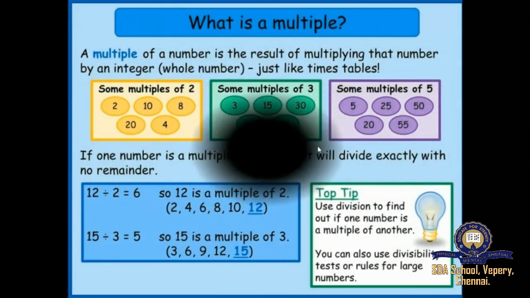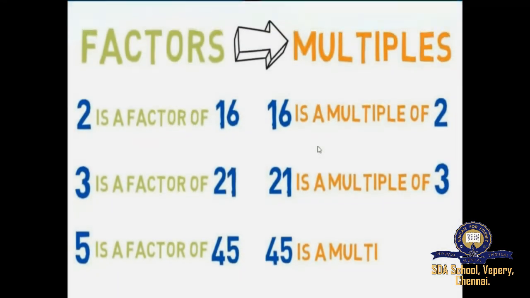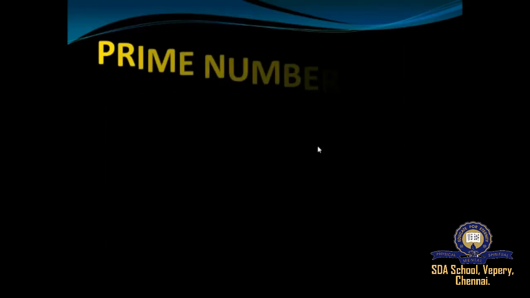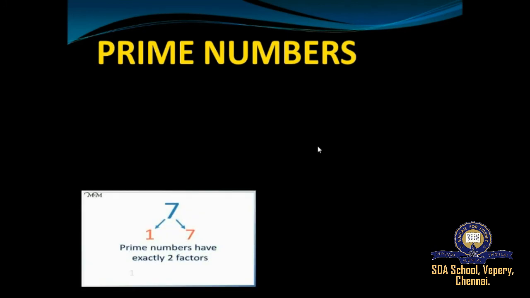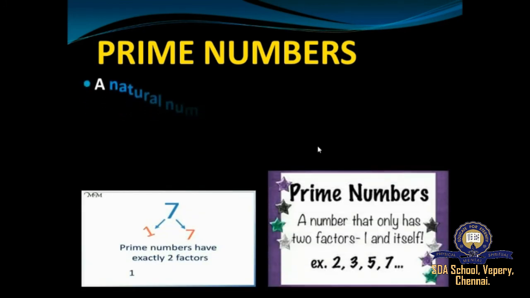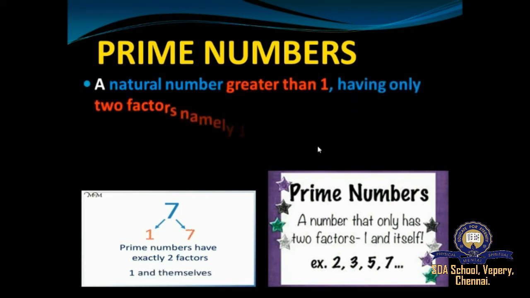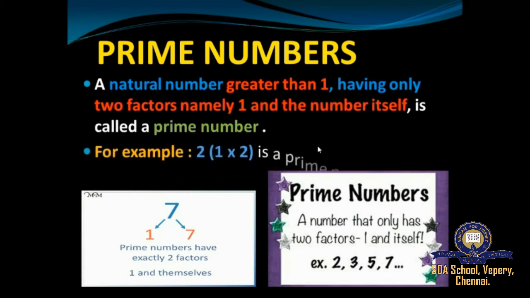So we saw this picture and learned a few multiples of 2, 3 and 5, right? And then we saw the difference between factors and multiples, and next we moved on to prime and composite numbers. Okay, so what are prime numbers? A prime number is a number having only two factors, that is 1 and the number itself. Okay, and then we saw an example of a prime number, right?